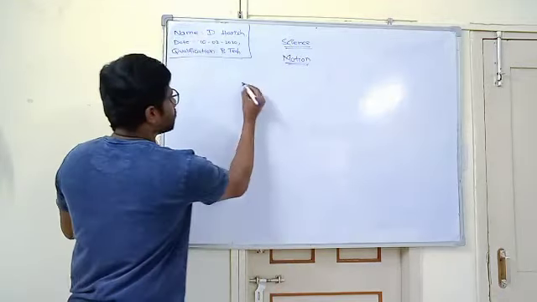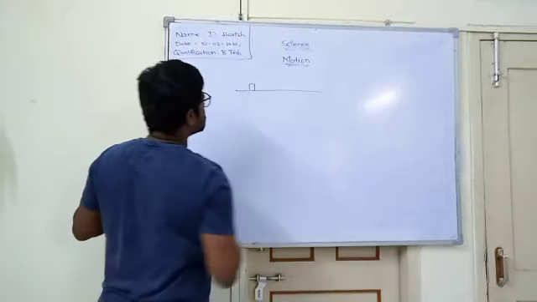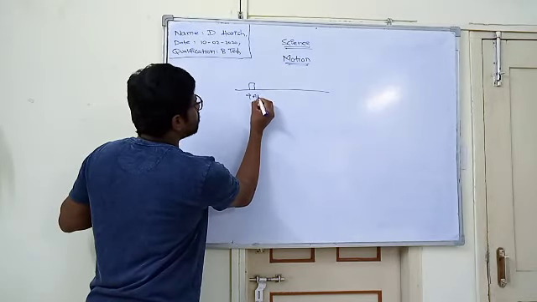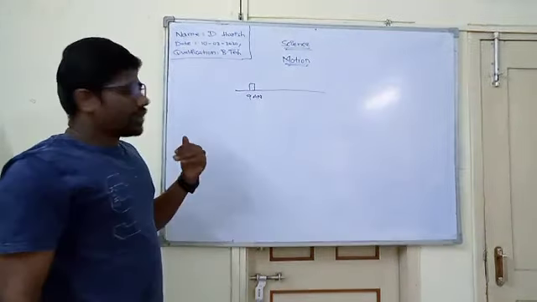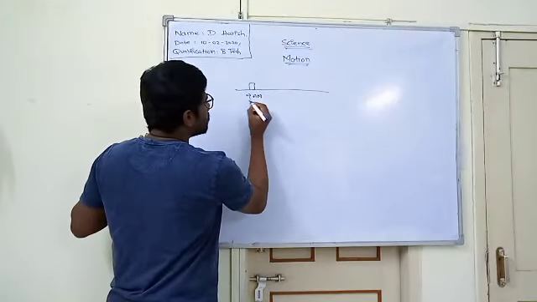For example, an object is placed like this at 9 a.m. today. After some time, after 1 hour, this object changes its position.